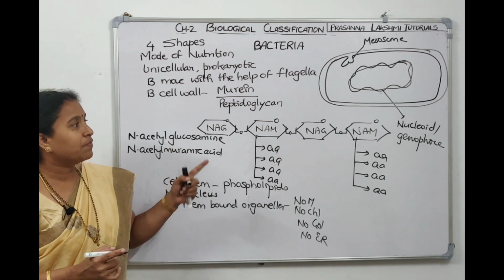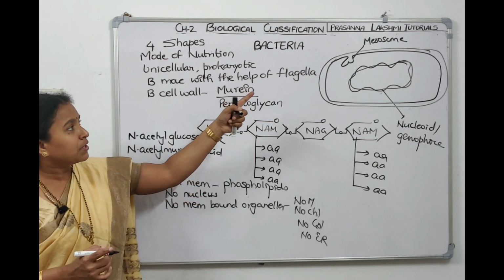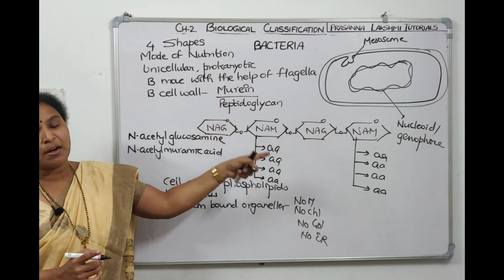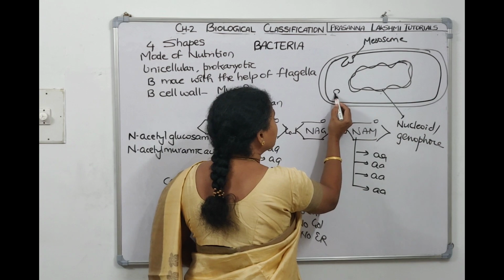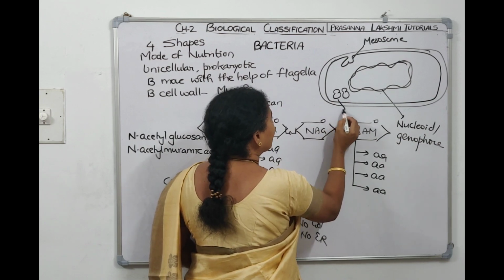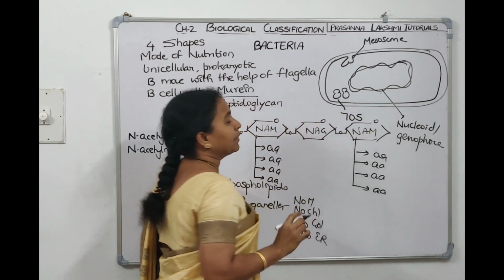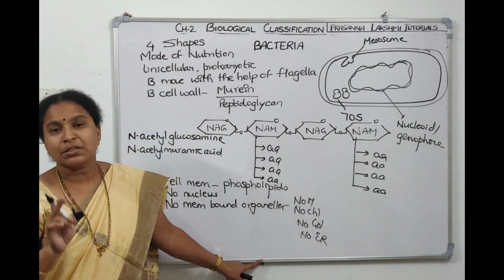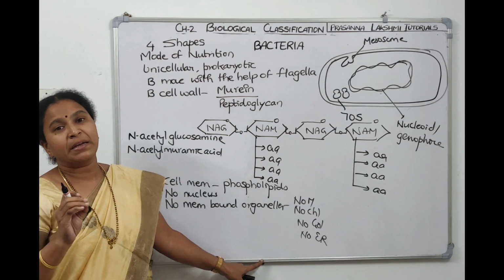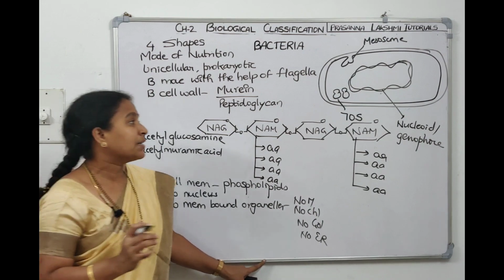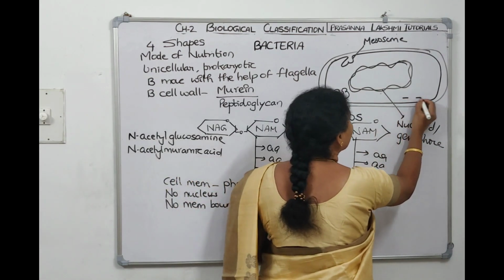So we have seen the cell wall, we have seen the cell membrane, we discussed the mesosomes, then we talked about the genetic material, and we told membrane bound organelles are absent. Now which type of ribosomes are present in the bacteria? The ribosomes of bacteria are of 70S type. Prokaryotic ribosomes are 70S, eukaryotic ribosomes are 80S, and they have reserve food materials in the form of glycogen. In bacteria, the reserve food material is glycogen bars.